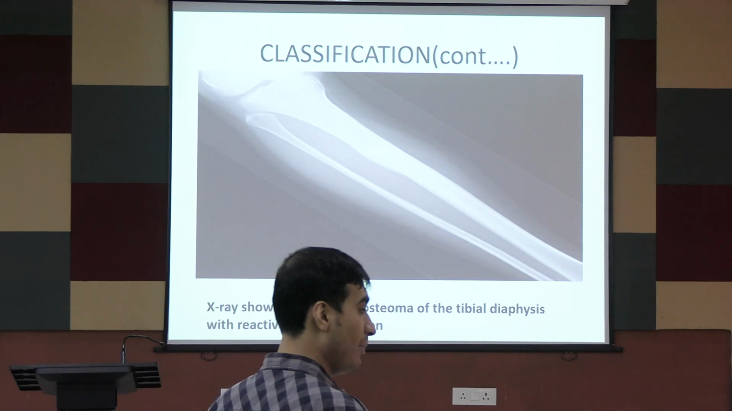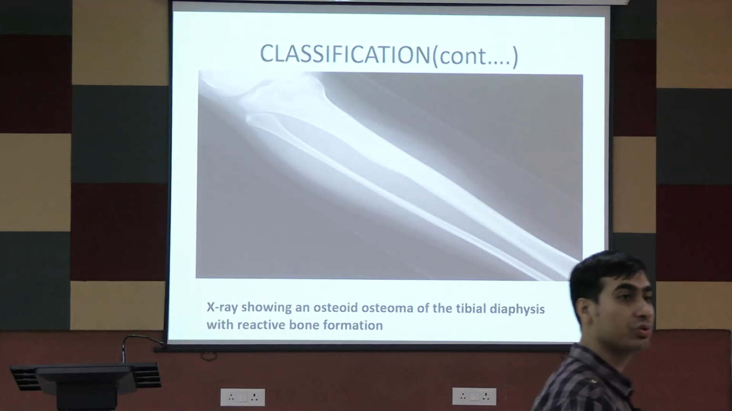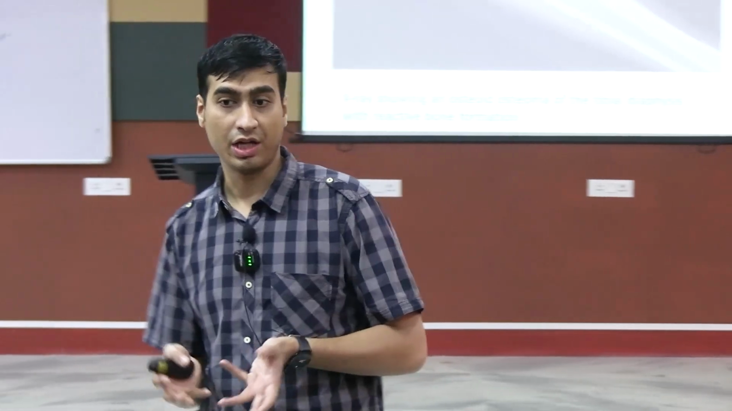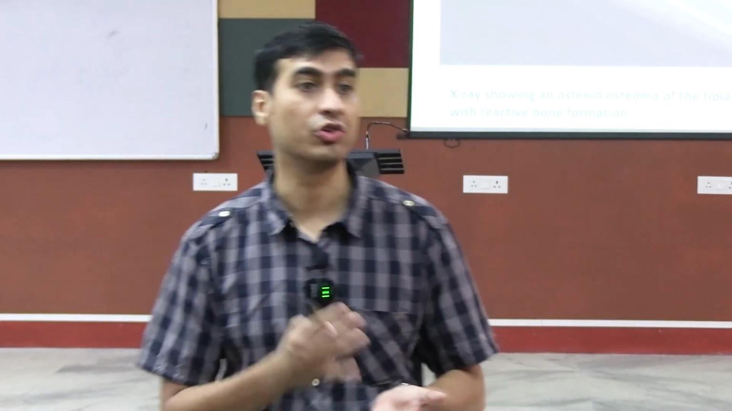Next will come the types of lesion according to the content of the tumor. It can be a bone forming tumor, a cartilage forming tumor, or a mixed tumor. Bone forming tumors: osteosarcoma, osteoid osteoma. Cartilaginous tumors: chondrosarcoma, chondroma. These are all cartilage. So the name will contain what type of tumor it is. This is a bone forming tumor.